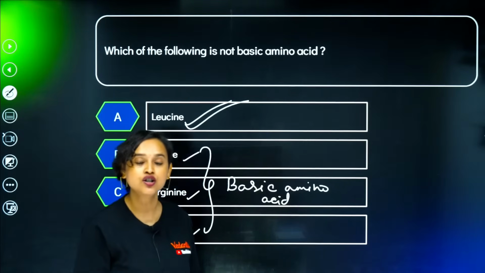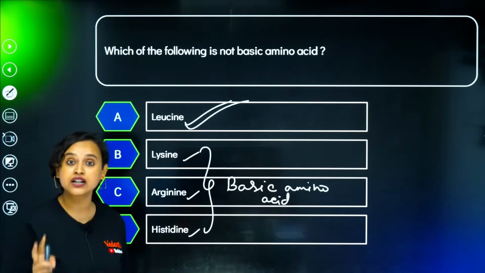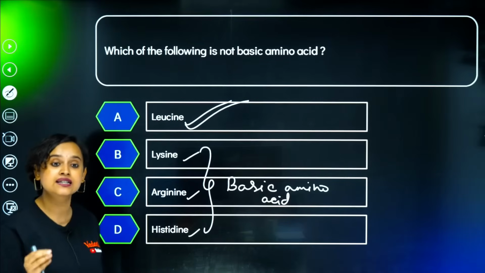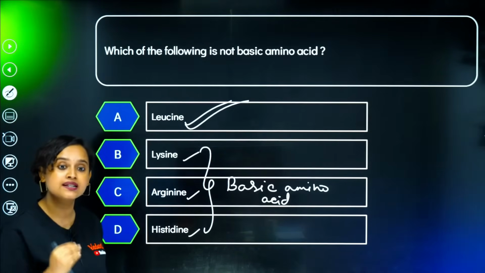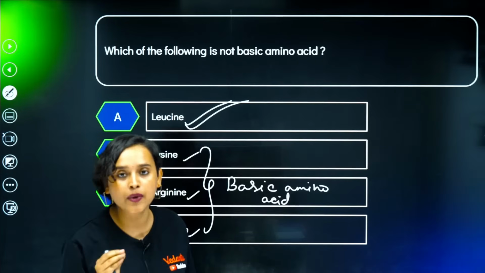Leucine is not a basic amino acid. Don't get confused between lysine and leucine. Lysine, arginine and histidine, all of them are basic amino acids. Just remember that.